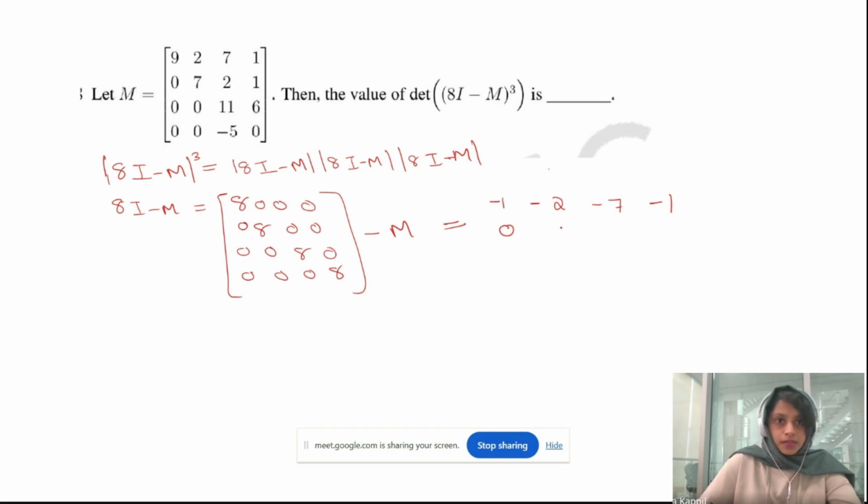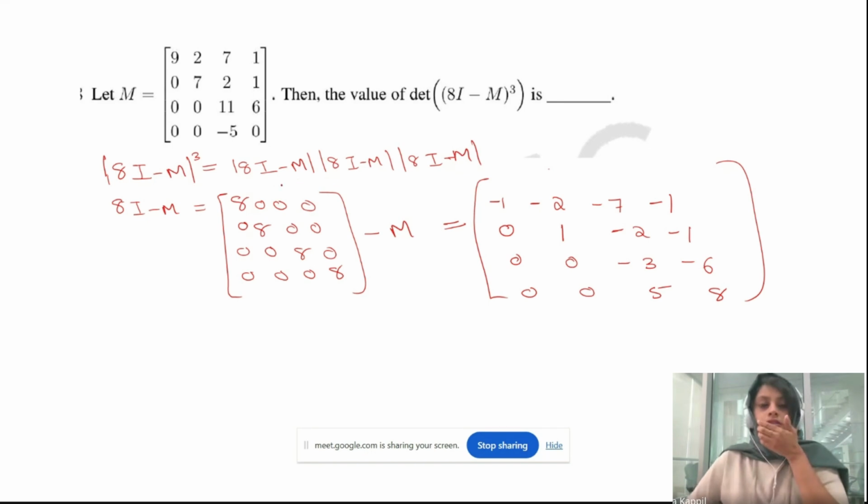Then 8 minus 7, it's a 1, minus 2, minus 1, 0, 0, minus 3, minus 6, 0, 0, 5, and 8. So this is our 8I minus M. The method is you just have to find the determinant of this matrix. Then its cube will be the determinant of 8I minus M cube.